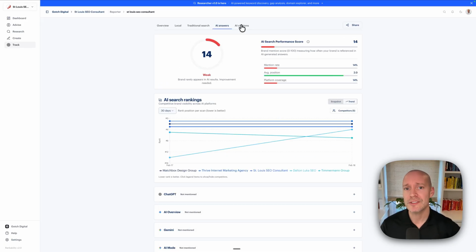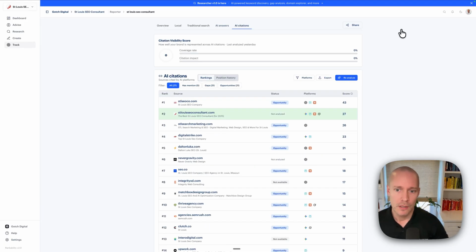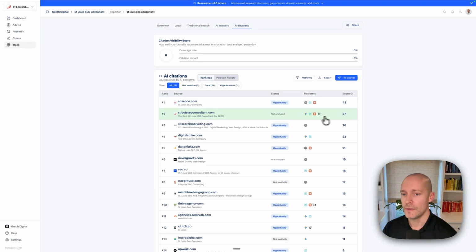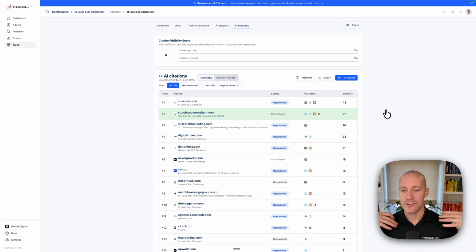All right. So then the last thing here is AI citations. So you can see here that this particular website is being cited many times across the core platforms. And this is good. You want your website to be cited as a retrieval source for these AI platforms. That's very good because at least you can control the message. But that's not the only thing that matters.